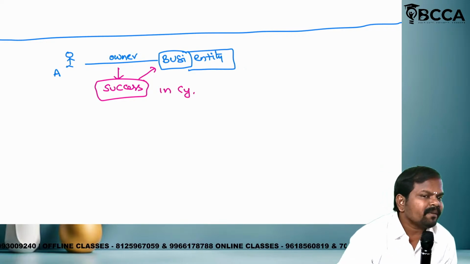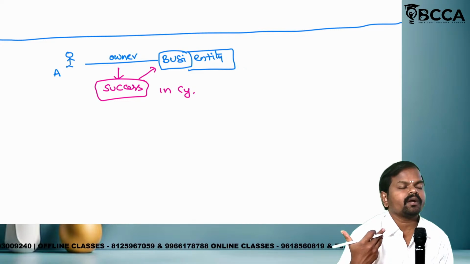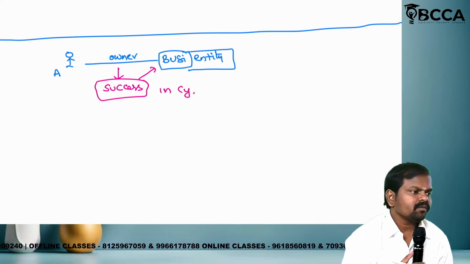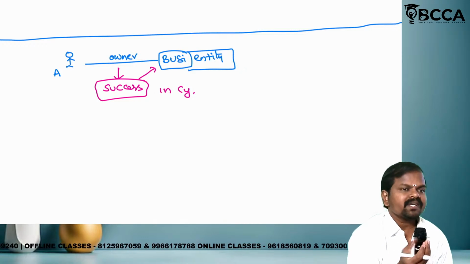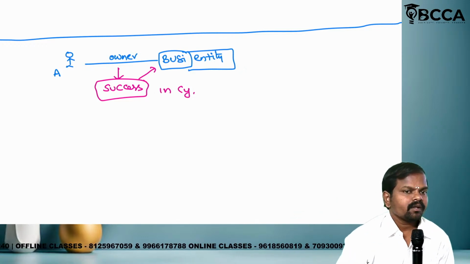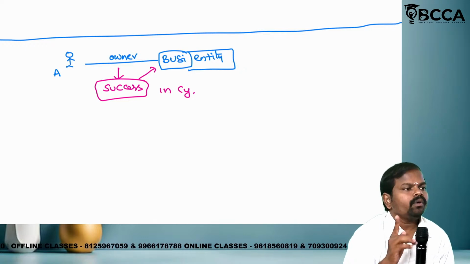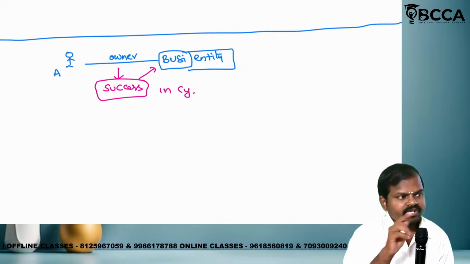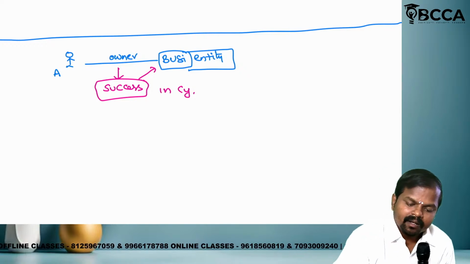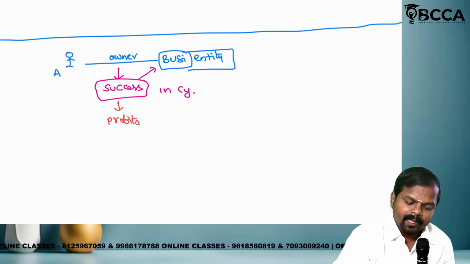When will an event be treated as success? When can we assume success is there? Excellent. Good profits. If you generate decent profits. If you generate what? Come on. If you generate profits high or more